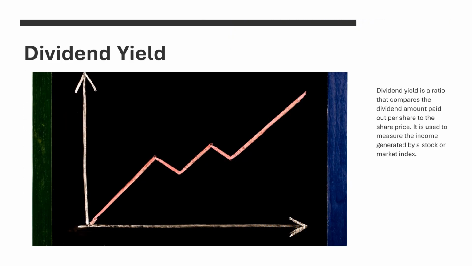Dividend yield. Dividend yield is a ratio that compares the dividend amount paid out per share to the share price. It is used to measure the income generated by a stock or market index.